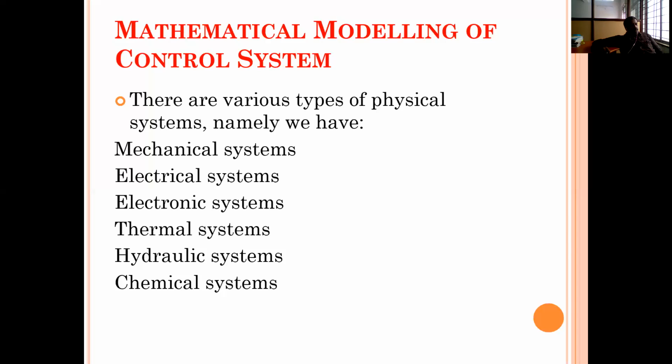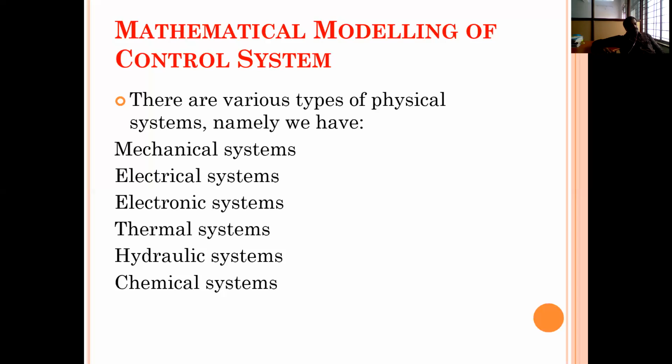Basically, we do the mathematical modeling of mechanical and electrical systems as per the system components. The system components may be mechanical or electrical. How can we say that it is a mechanical system or an electrical system? If the components of the control system are mechanical in nature, then that system is called a mechanical system.